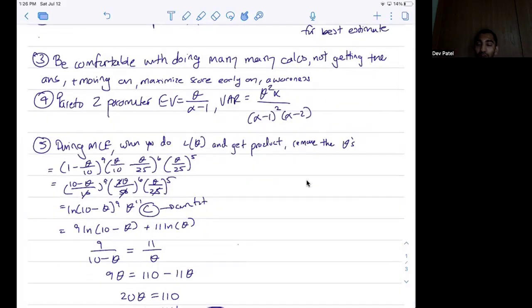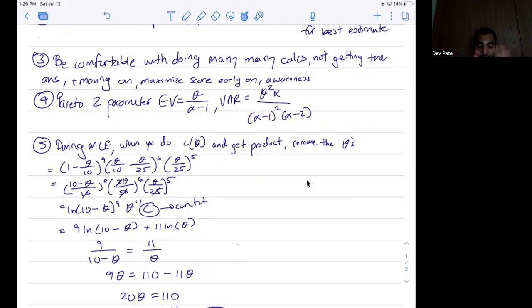Whenever you're finding MLE, and there's probably going to be a question on MLE calculations, when you're doing the likelihood function and taking the product, you want to remove the constants. Removing the constants will just make the entire expression a lot simpler.